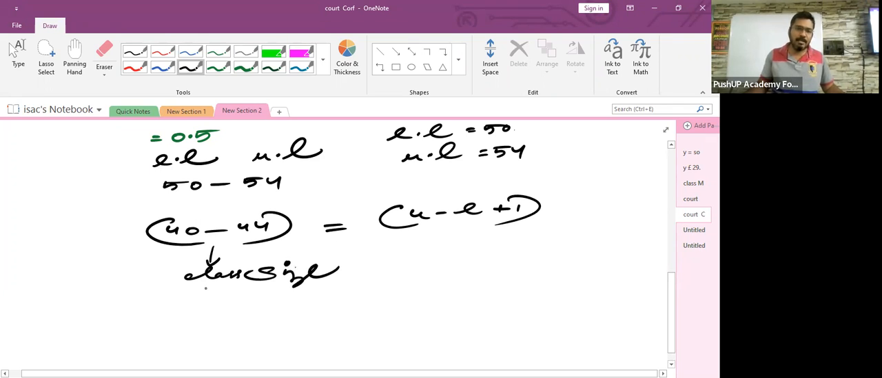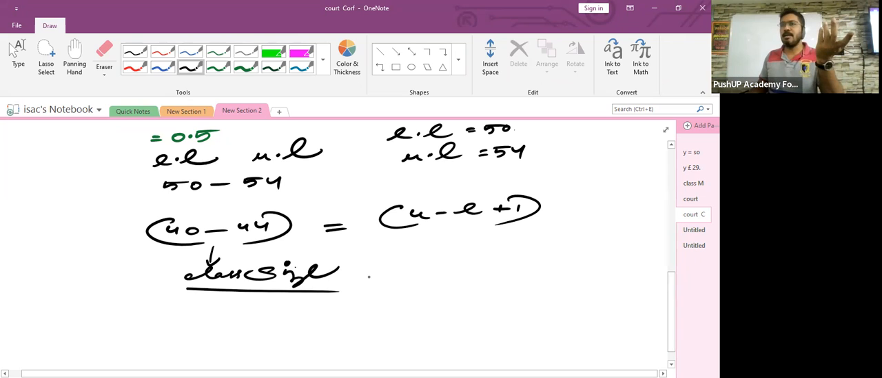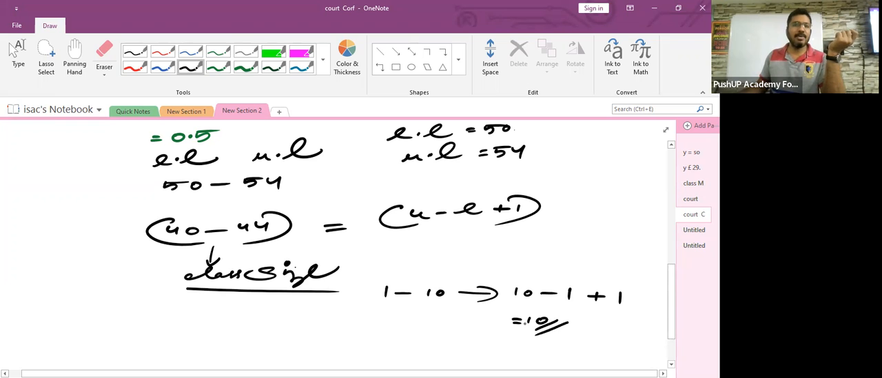Now let me explain the meaning of this term, class size. Imagine, children, you have students in your class from roll number 1 to 10. What is your class size? 10, isn't it? How did you get that answer? I said roll number 1 to 10. What is the upper limit? 10 minus. What is the lower limit? 1 plus what? 1. 10 minus 1 plus 1 is what? 10. Are you getting it?